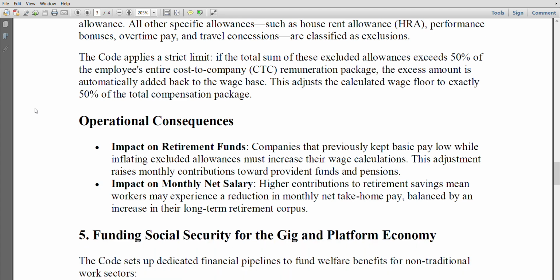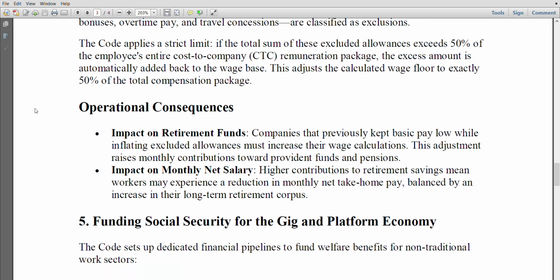Operational consequences. Impact on retirement funds. Companies that previously kept basic pay low while inflating excluded allowances must increase their wage calculations. This adjustment raises monthly contributions toward provident funds and pensions. Impact on monthly net salary. Higher contributions to retirement savings mean workers may experience a reduction in monthly net take-home pay, balanced by an increase in their long-term retirement corpus.